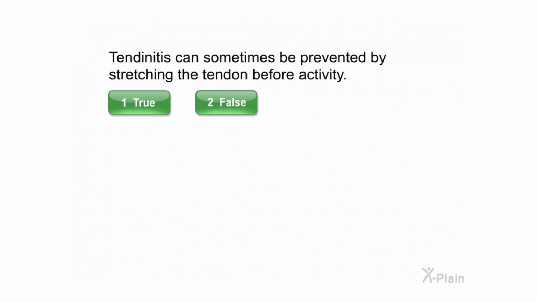Tendinitis can sometimes be prevented by stretching the tendon before activity. Select true or false.